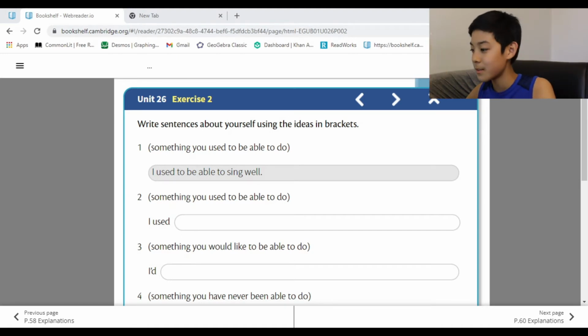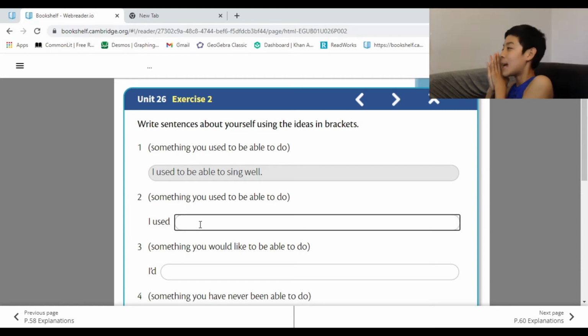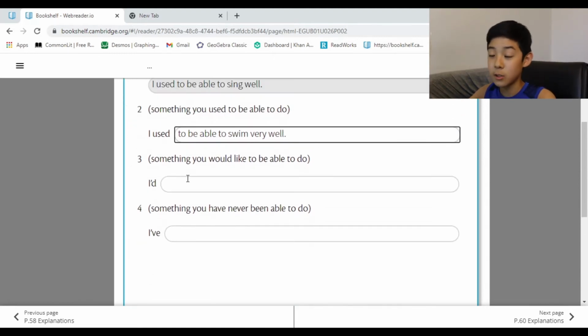Alright. Write sentences about yourself using the ideas in brackets. Something you used to be able to do. Okay. I used to be able to sing well. I've never been able to sing, so yeah. Something you used to be able to do. Okay, I used to be able to swim very well. Alright, that's a good one. You guys should do it too as well.